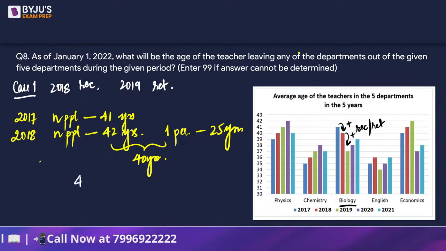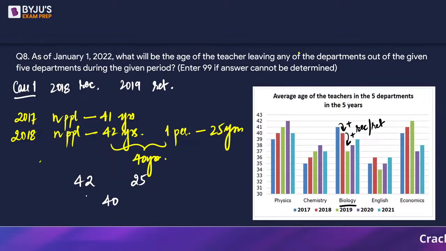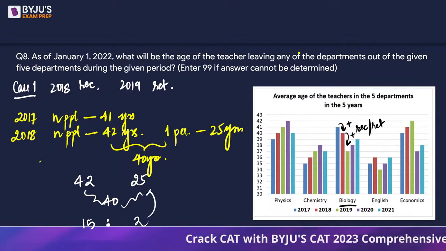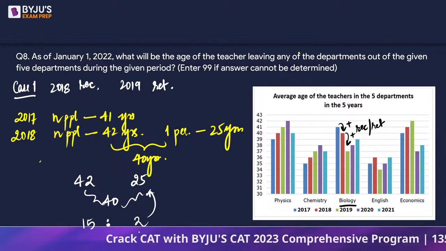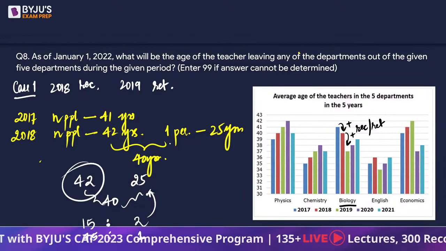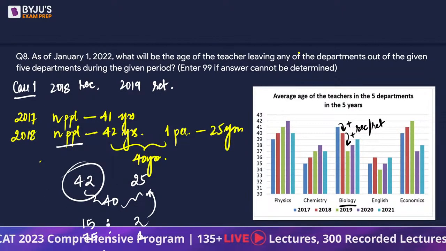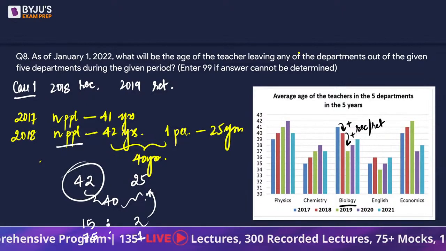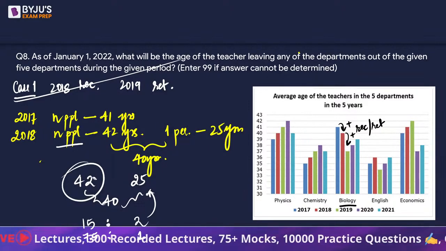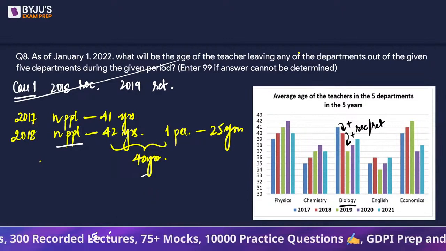So we have 42, 25, 40. This is going to be using allegation. This is 2 and this is 15, right? But 2 people did not join, only 1 person joined. So if I make this as 1, this will become 7.5. So we can't have 7.5 people whose average age is 42 years, right? People can't be in fractions. So that means this case will not work. This case is wrong.